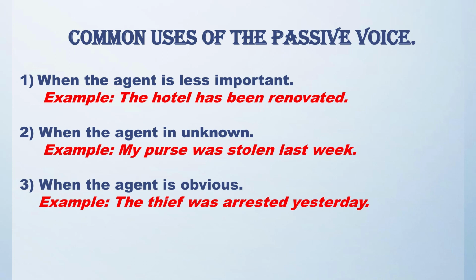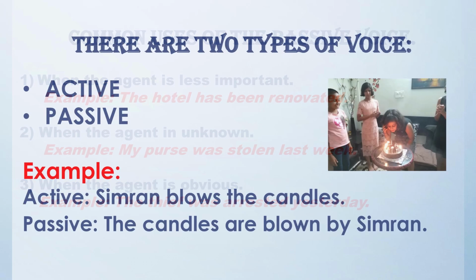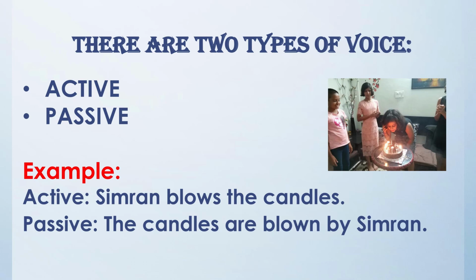Third point, when the agent is obvious. Example, the thief was arrested yesterday. Here the focus is on the thief. And we all know that it must have been done by the police because only the police can arrest people. So there is no need to mention the police here.